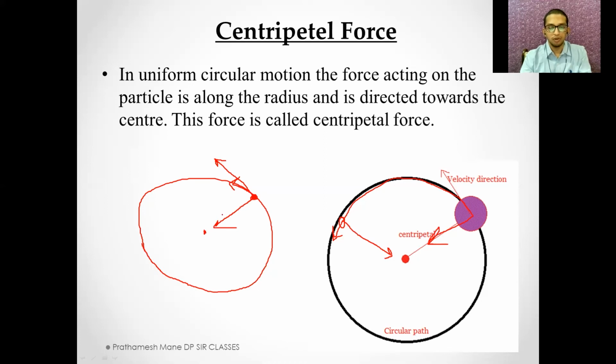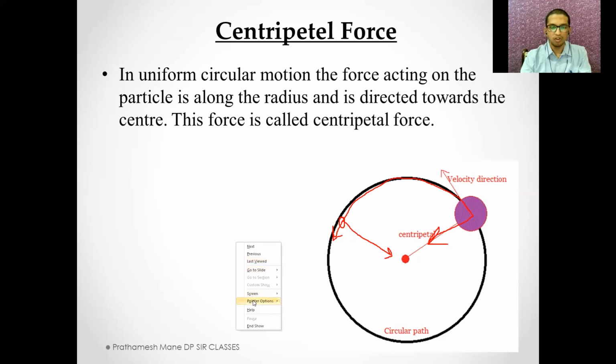Now, if there is no centripetal force in the circular motion, then what? Then nothing, my friends. Then the object won't move in circular motion, but the object would simply fly off in a tangential way, in a linear motion. So centripetal force is very necessary for circular motion. Without centripetal force, circular motion cannot take place.